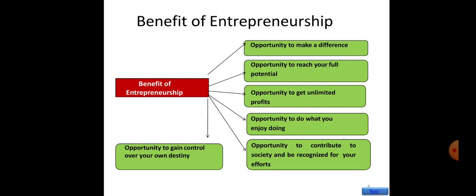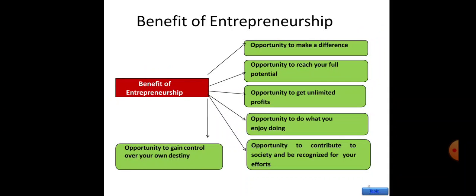Benefits of entrepreneurship. First, the opportunity to make a difference, the opportunity to reach your full potential, the opportunity to get unlimited profit, the opportunity to do what you enjoy, the opportunity to gain control of your own destiny, and the opportunity to contribute to society and have your efforts recognized. So these are the benefits of entrepreneurship.